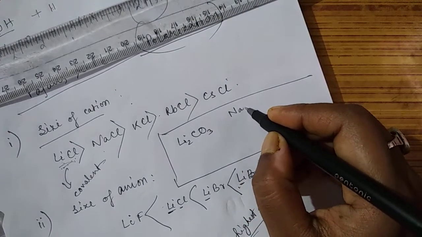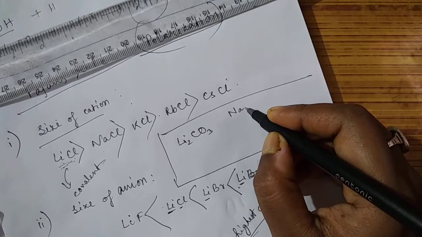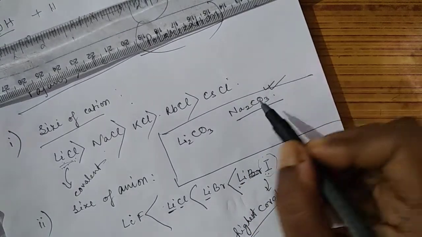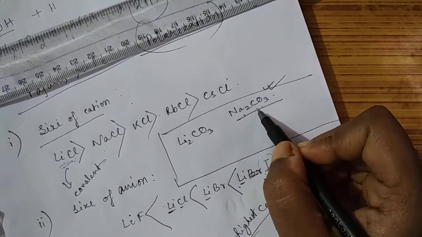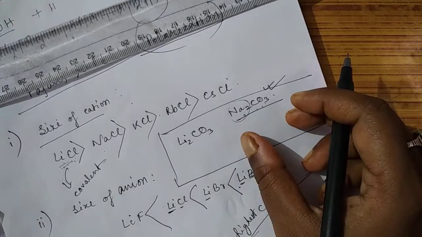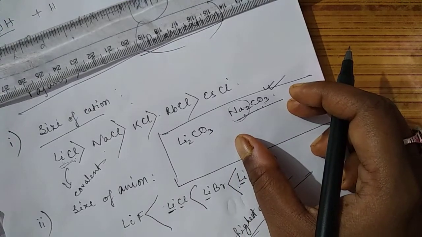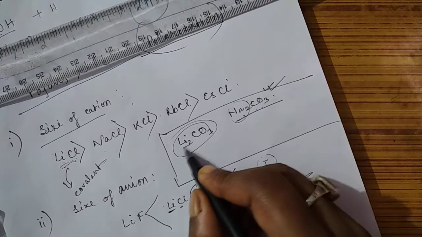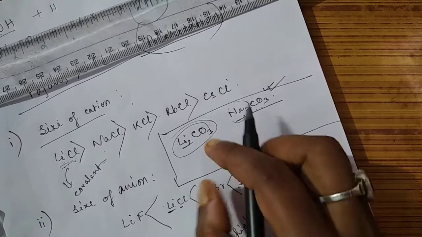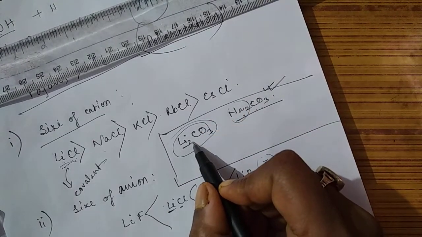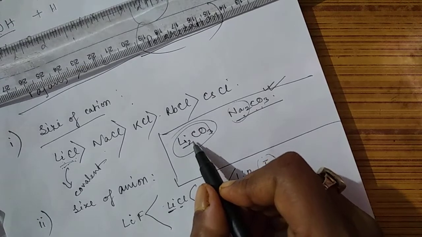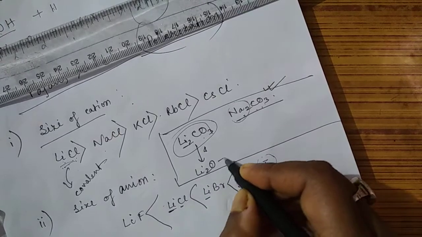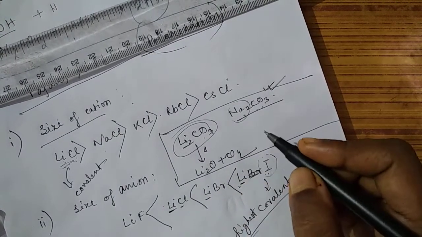Suppose Na2CO3. Na2CO3 is quite stable. Two sodium and one carbonate form bonds, and they form a stable bond. Their thermal stability is much larger than lithium carbonate. Why? Because the lithium size is very small and the carbonate radical is larger in size. I said that dissimilar size means the bond is weaker. So this bond is weaker, and if you give heat to this substance, it will readily become Li2O and give carbon dioxide gas.